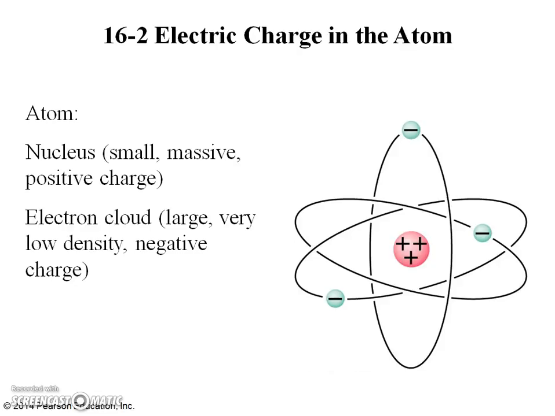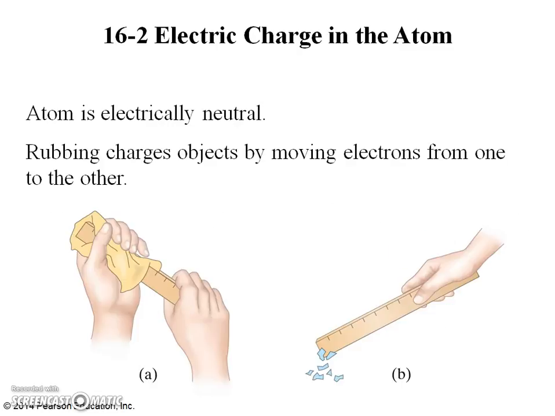Sometimes an atom may lose one or more of its electrons, or may gain extra electrons, in which case it will have a net positive or negative charge, and it is called an ion. In solid materials, the nuclei tend to remain close to fixed positions, whereas some of the electrons may move quite freely. When an object is neutral, it contains equal amounts of positive and negative charge.